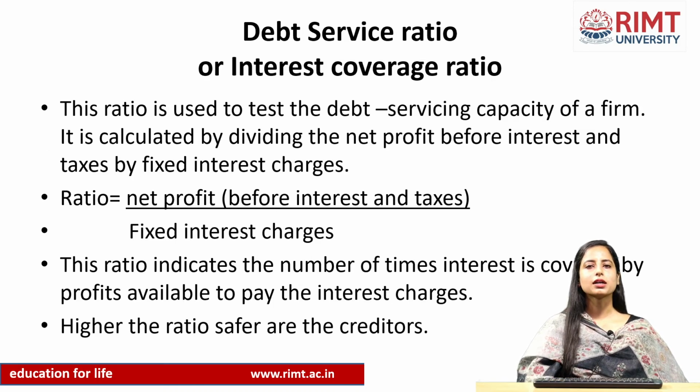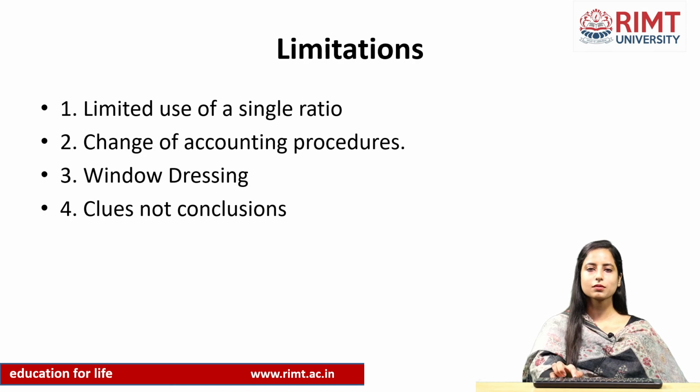Next, the last ratio, the debt service ratio or interest coverage ratio. This ratio is used to test the debt servicing capacity of a firm. This basically means how much profit the company has to bear its fixed interest charges, whether the company has sufficient profit to pay off the fixed interest. So this would be depicted by this ratio. This ratio indicates the number of times interest is covered by the profits. So the higher the ratio, the better it is.